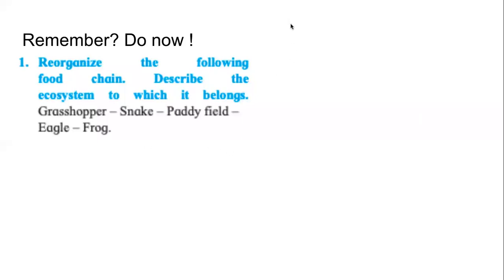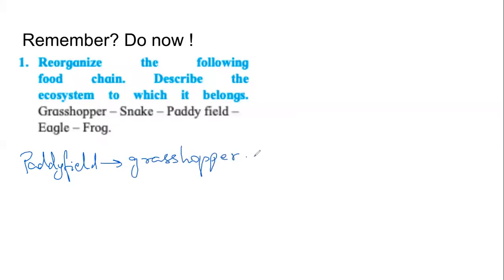We'll say that this food chain starts from the paddy field. Then paddy will be eaten by the grasshopper. That will be eaten by the frogs. Frogs will be eaten by snakes. And snakes will be eaten by eagles.